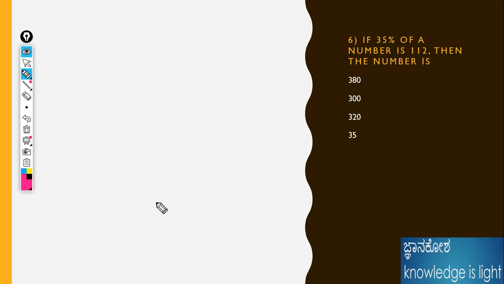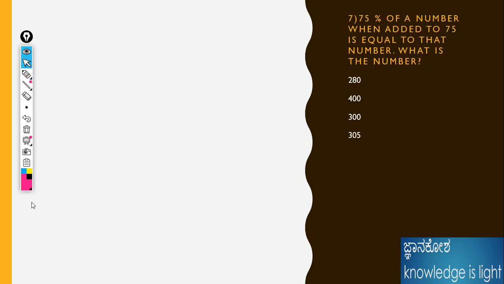Okay. Next one. Next problem. The 75% of a number when it is added to 75. Okay, I will do the base method as well as the formula method. 75%, I will show for the base method. Base, if you understand, you will definitely understand. 75% of a number, I don't know the number, x is given, and added to a number 75, and it is equal to that number. What is the number?